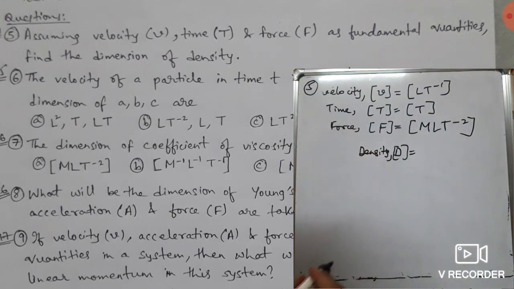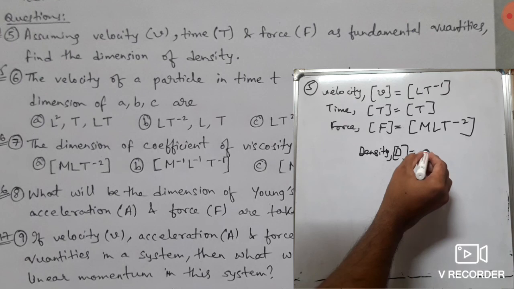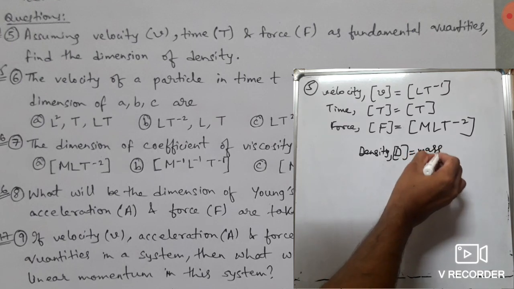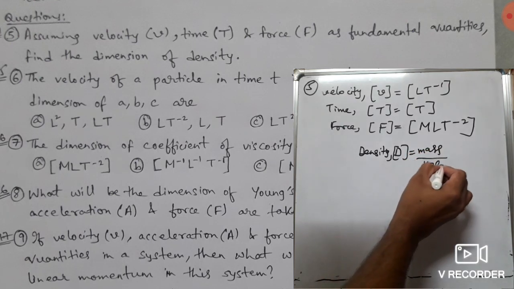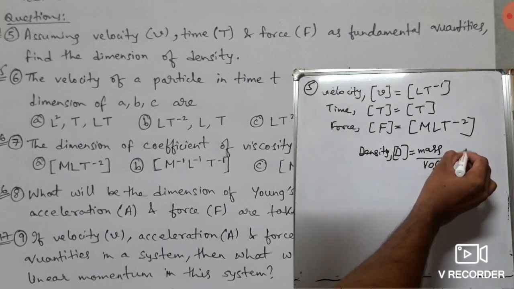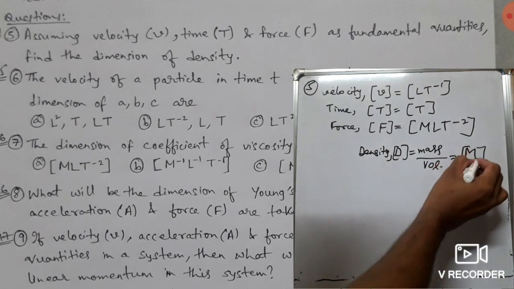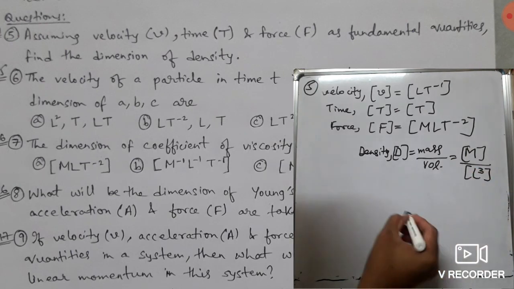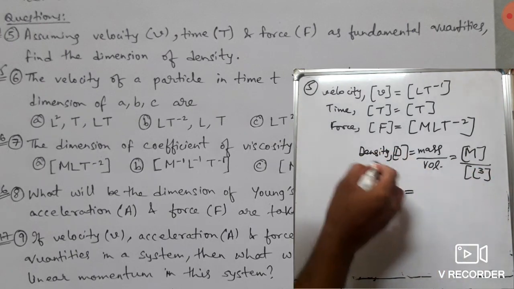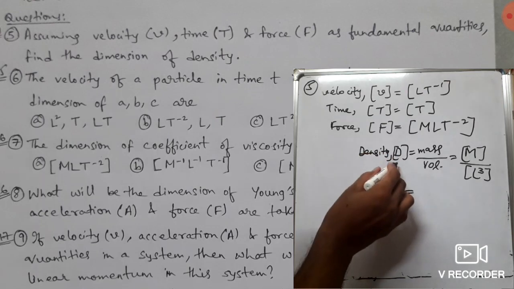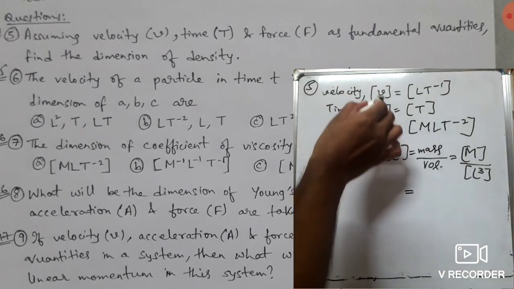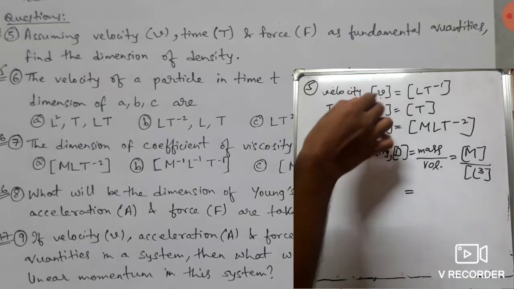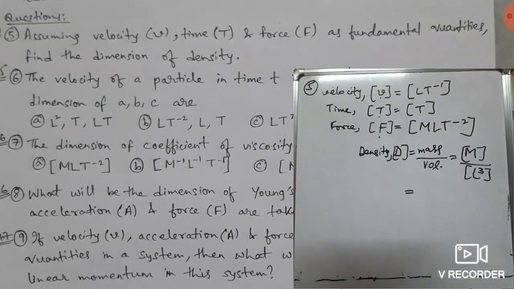Now density, the formula is density is actually mass by volume. Mass means m and volume means L cube. So we have to find the dimension of density in terms of v, t, F. These are the fundamental quantities in this problem.